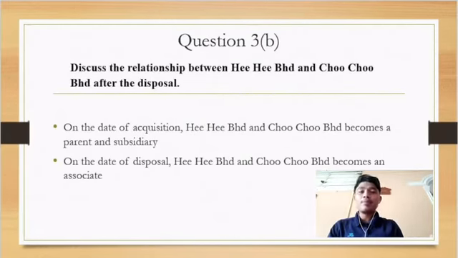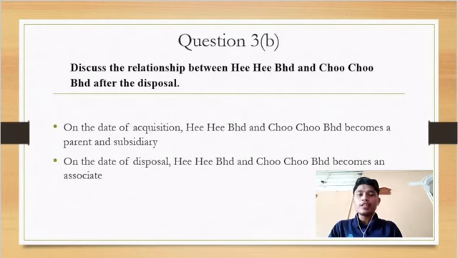Hi, I am Muhammad Wajdi bin Muhammad Shaharuddin from KAC 2206A. I will explain assignment question 3B. So, in January 2015, he Berhad acquired 80% of interest in Coco Berhad for RM30 million, which they become the parent and subsidiary at the date of acquisition.